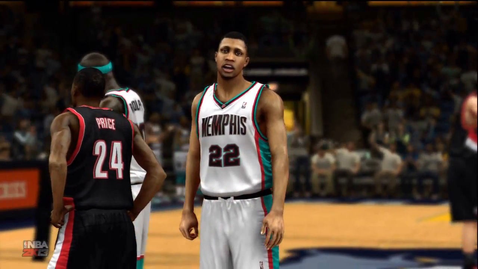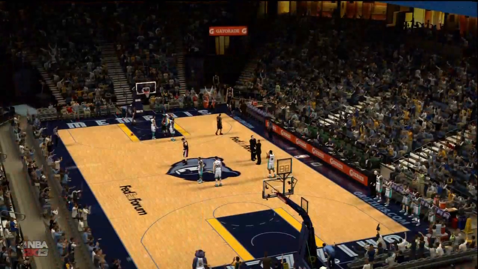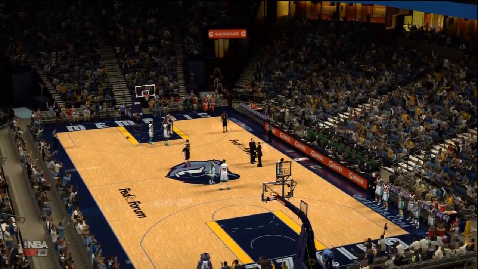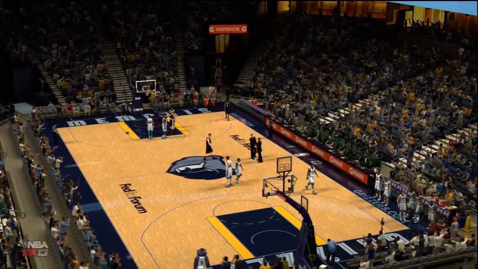Rudy Gay congratulating his teammates, Zach Randolph. He's just a good player. And that's why Rudy Gay's player of the game. Enough said.